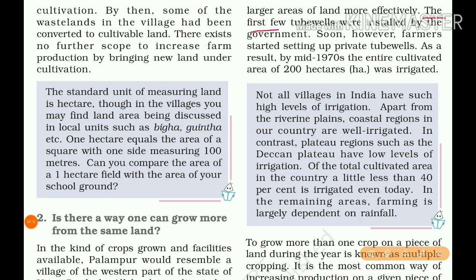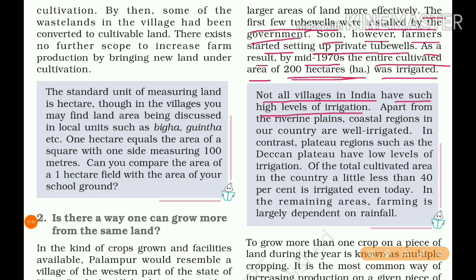The first few tube wells were installed by the government. Soon, however, farmers started setting up private tube wells. As a result, by the mid-1970s, the entire cultivated area of 200 hectares in Palampur was irrigated. Not all villages in India have such high levels of irrigation.